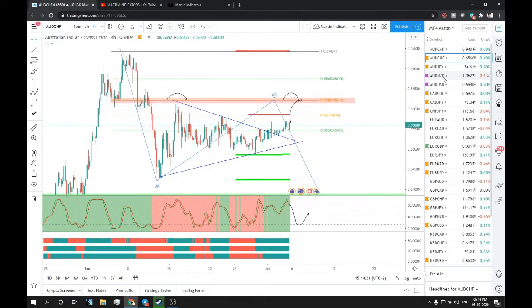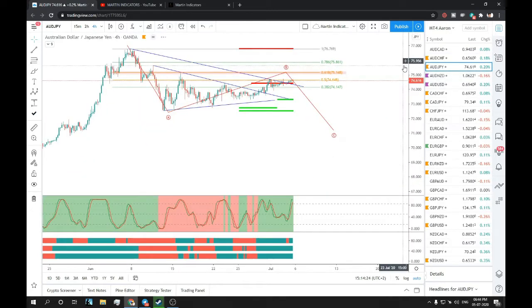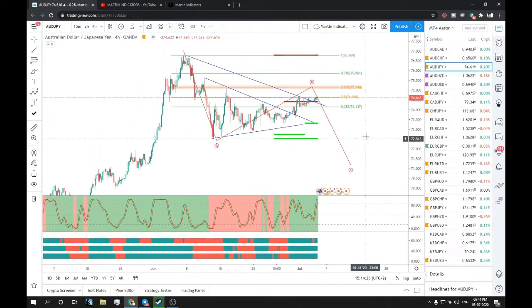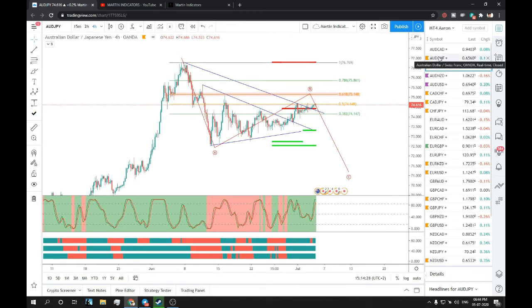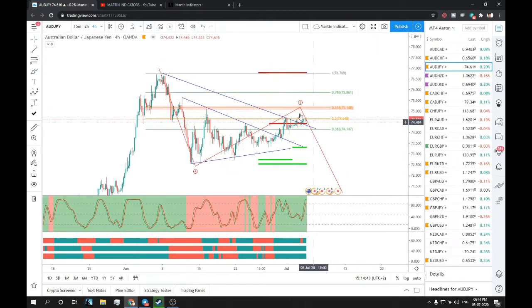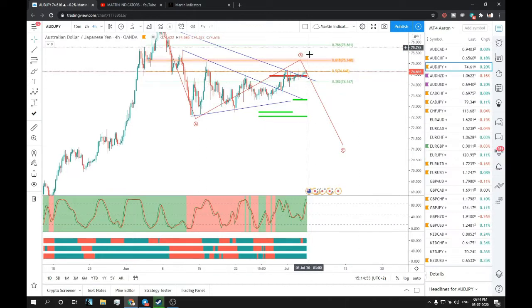Okay, let's move on to the next one. AUD/JPY, sorry. AUD/JPY is the same as AUD/CHF, so it is also showing the same pattern. I am watching this golden zone to see how the price reacts, and from there I would decide what trades to take. Till then I patiently wait for this level, because it will give an idea whether the market will continue going up, or whether it is just forming this three-wave structure, which I have marked ABC.